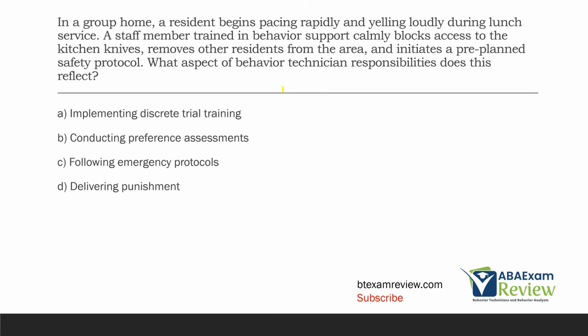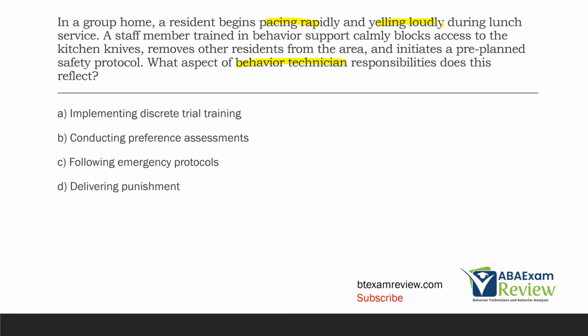So part of our task list and part of what you need to know as a technician is what's your duty, what is your primary responsibility? Like, what are you responsible for, right? In this case, we're looking at the responsibilities of this tech. We have a group home, the resident in the group home is pacing rapidly and yelling loudly. So whenever one of our clients escalates, right, we become alert. And we become alert because we are preparing for possible emergency situations.